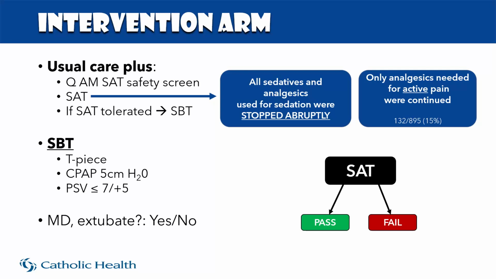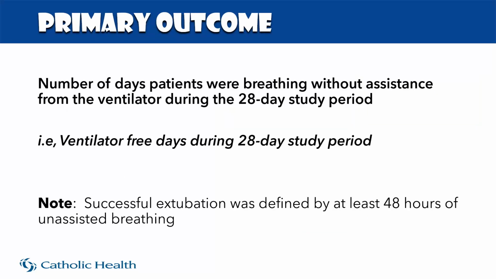If the patient passed, once again, the only thing the patient had to do was open their eyes to verbal stimuli and or tolerate 4 hours of an awakening trial without exhibiting failure. They then moved on to a spontaneous breathing trial safety screen. How about the primary outcome of the trial? It was a number of days patients were breathing without assistance from the ventilator during the 28-day study period. So essentially, this was ventilator-free days during this 28-day period.